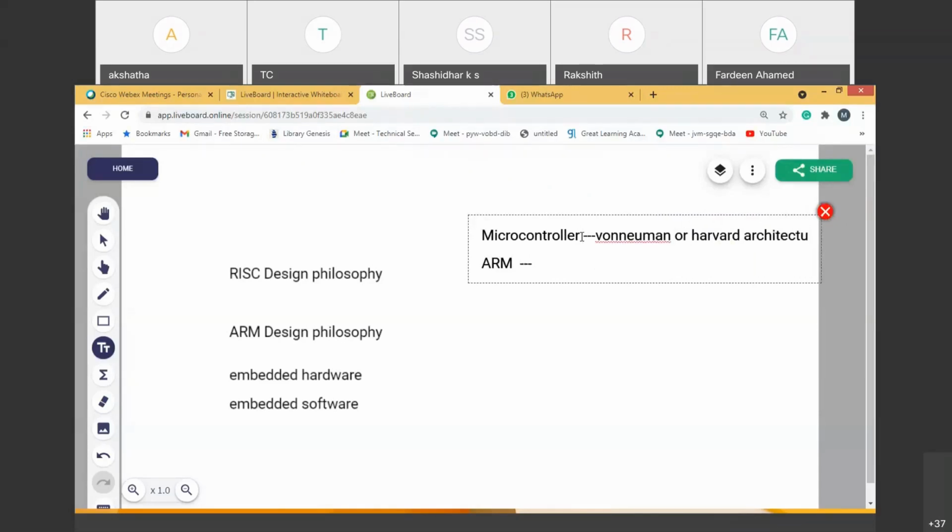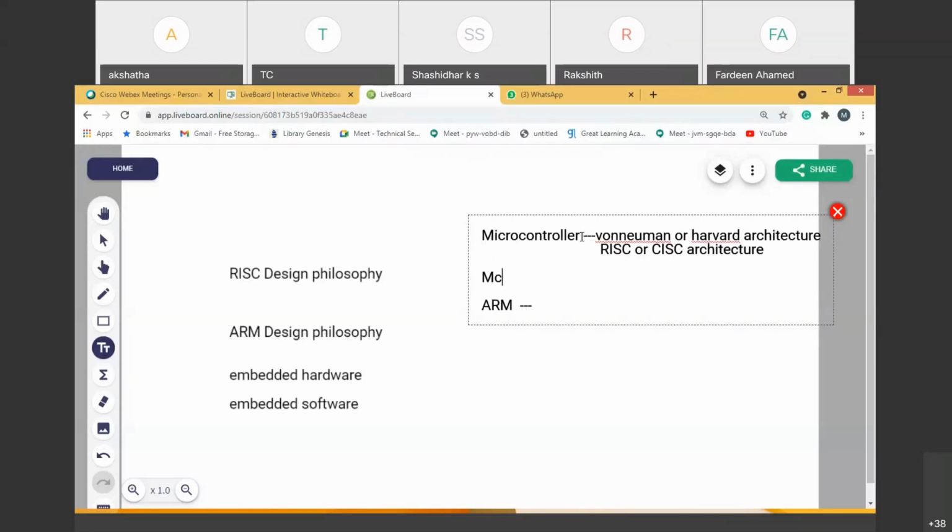So if I have von Neumann architecture or Harvard architecture, a microcontroller may also be having RISC or CISC architecture. So a microcontroller may be having CISC or RISC architecture. So usually what we say, a microcontroller, you can say MCL, right?